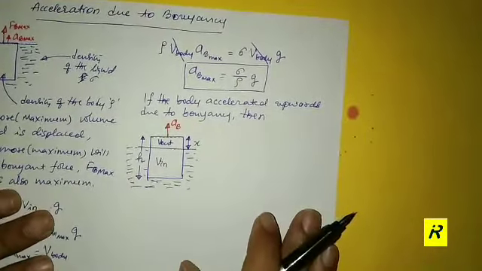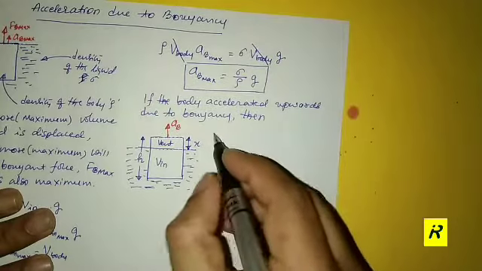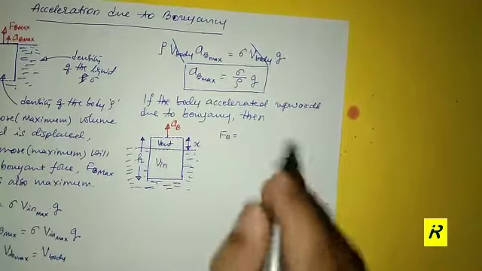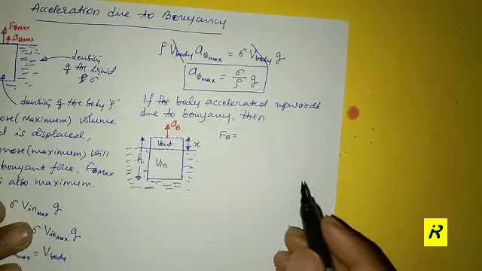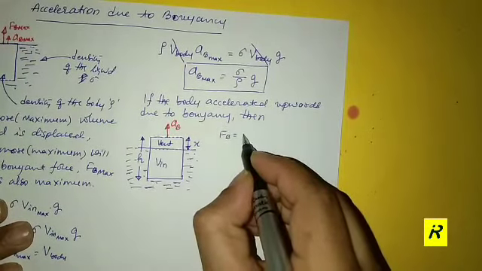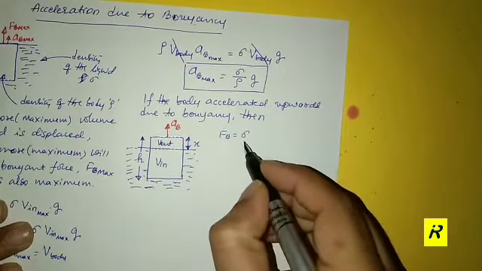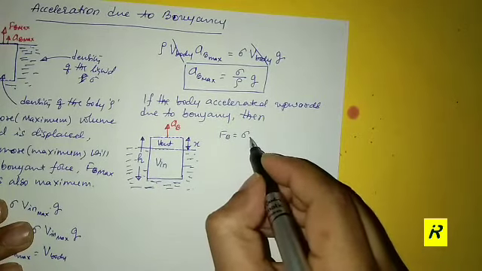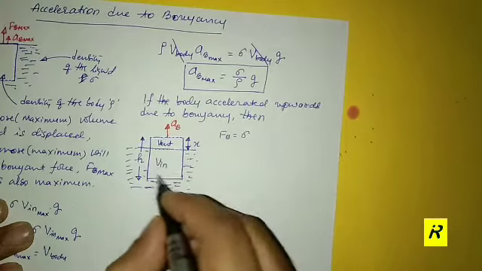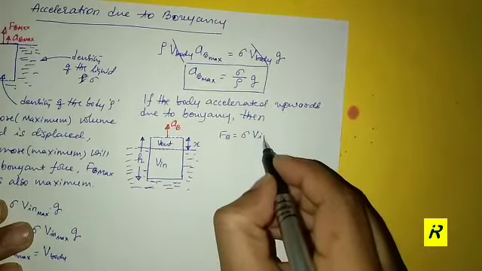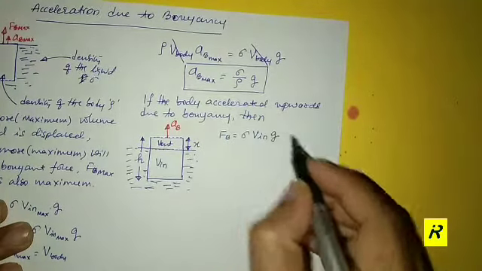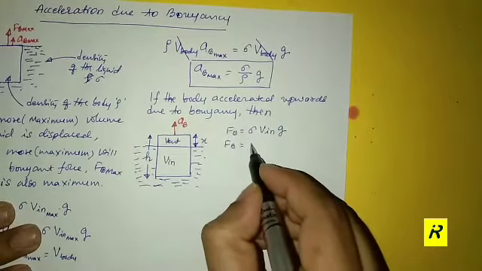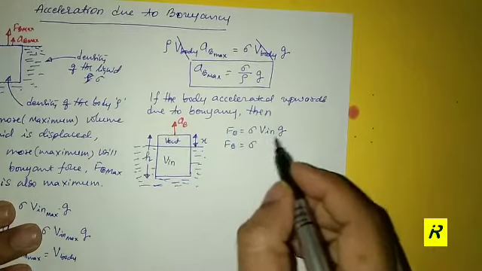So definitely I use the same notations here also. Now the buoyant force at this moment is, how actually we write it, the density of the liquid, which is sigma, multiplied by the volume inside, V in, multiplied by g. Further I can rewrite FB equals sigma times, say what is the volume inside?